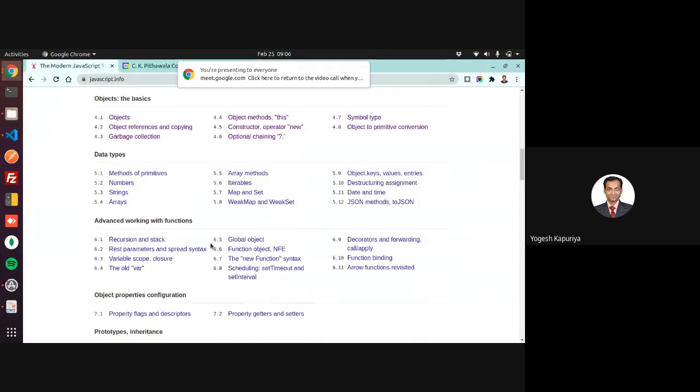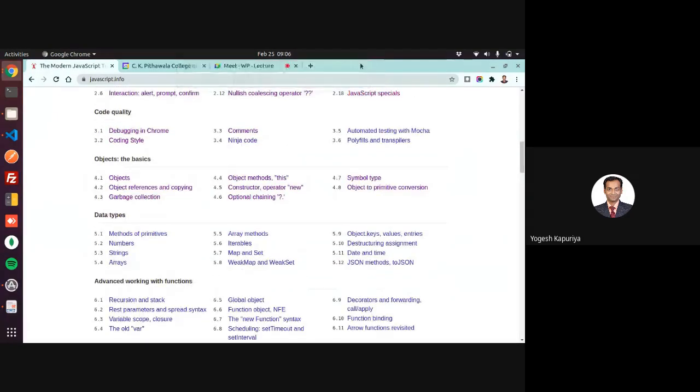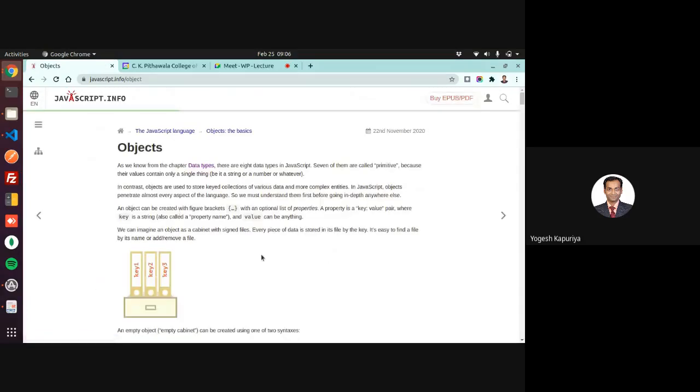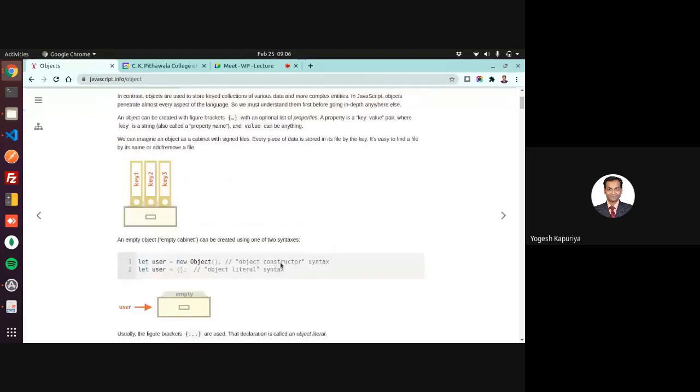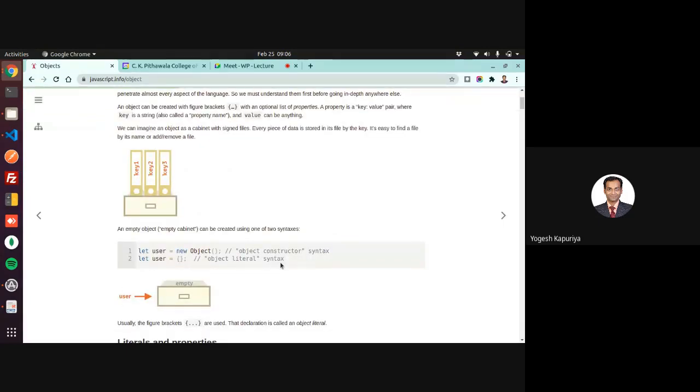So we have been discussing various aspects of JavaScript, and last time we discussed objects. An object is a kind of data type which can contain properties. It's like a structure in C or a dictionary in Python.